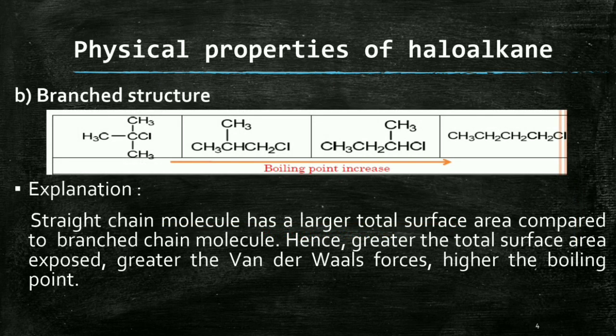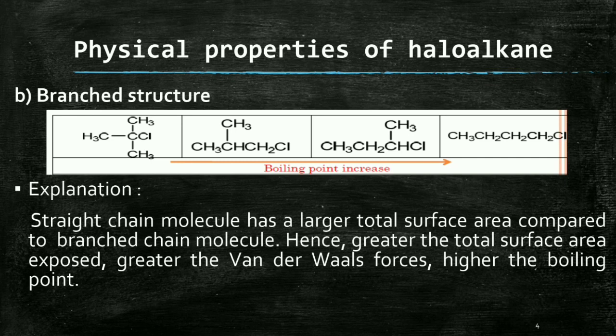The next point is branched structure. We have already studied that alkyl halides or haloalkanes have branched as well as straight chain structures. When there is a decrease in branching, boiling point increases.